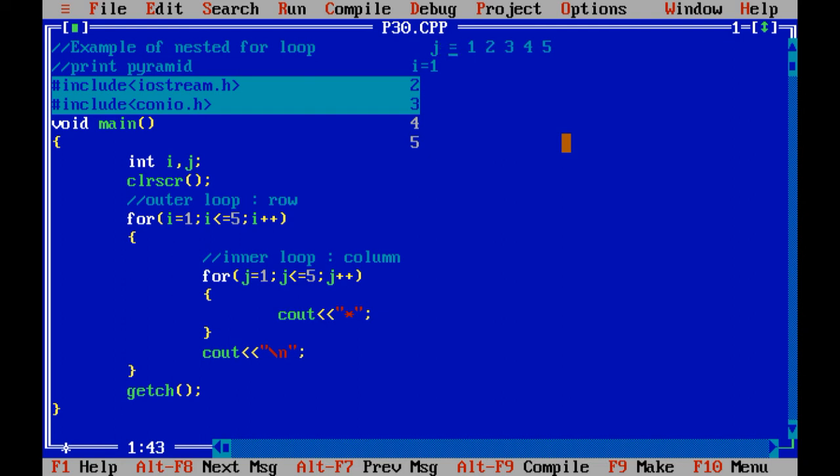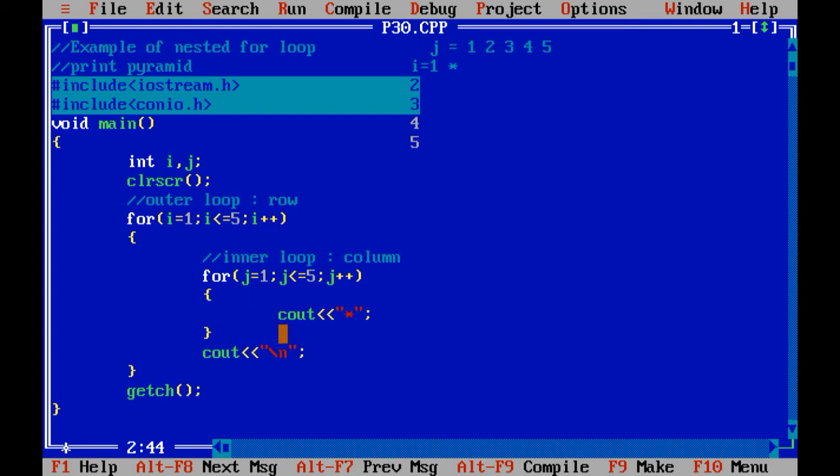Is it clear to everyone? Now, what is our printing statement? That is the asterisk sign. So first of all, the loop is executed. The value of i equals 1. Similarly, the value of j equals again 1. So 1 less than or equals to 5, condition true. 1 less than or equals to 5, condition true. So in this situation, the statement is going to be executed, and the first asterisk prints on the screen.